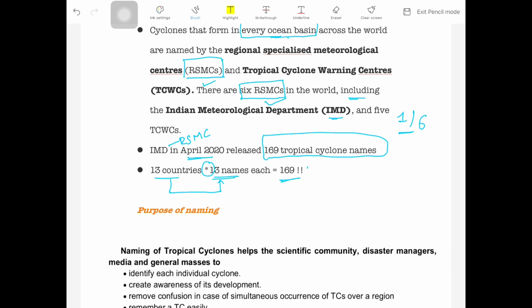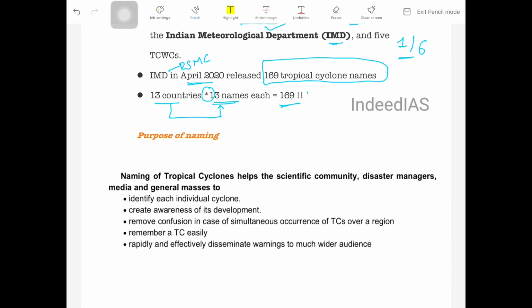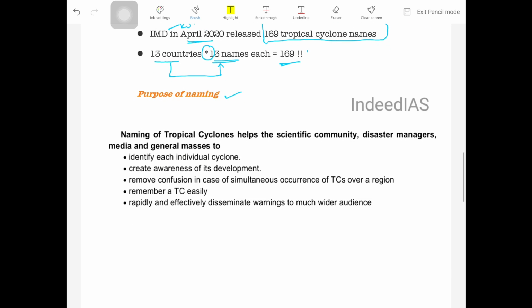Alright. So now let's look at the next aspect. The next aspect is the purpose of naming the cyclones. So why do we name the cyclones? There are different reasons. One is identification of the cyclone becomes easy. See, there is a possibility that simultaneously we may expect different cyclones. At a specific period of time we may expect multiple cyclones. So how do you make a distinction among these cyclones? When you name them, it will become easier.